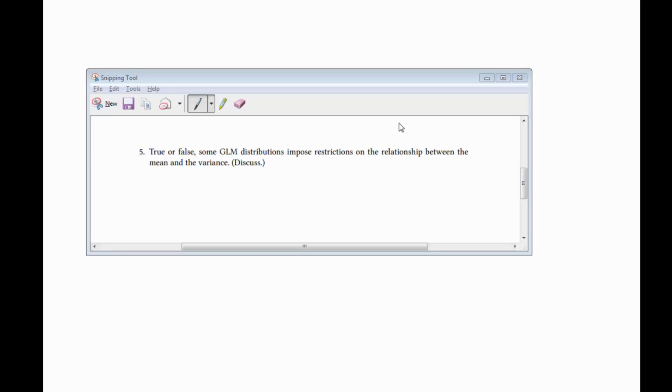This is question 5 of the GLM chapter of the Regression Models book. It asks, true or false, some GLM distributions impose restrictions on the relationship between the mean and the variance. You can read the chapter and of course know that this statement is true, and I'd like to focus on the discuss part of this.